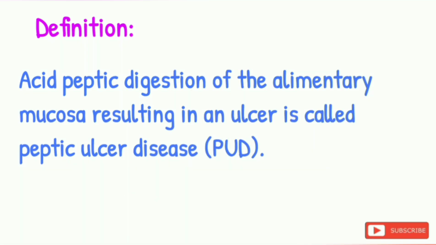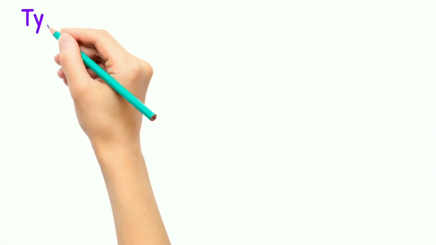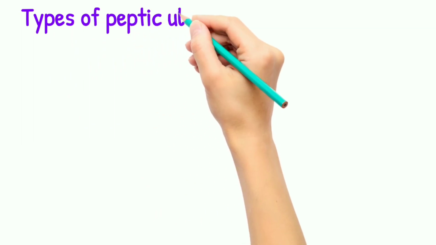Common sites are duodenum and stomach, and rarely it can occur in the jejunum and in the Meckel's diverticulum when it contains an ectopic gastric mucosa. Now let's see what are the types of peptic ulcer.